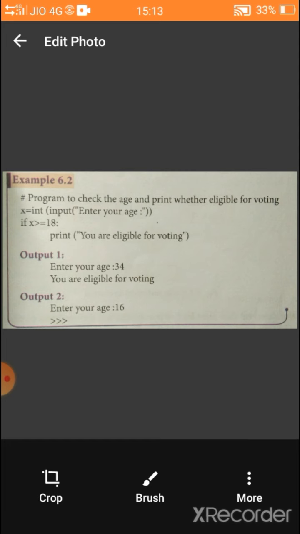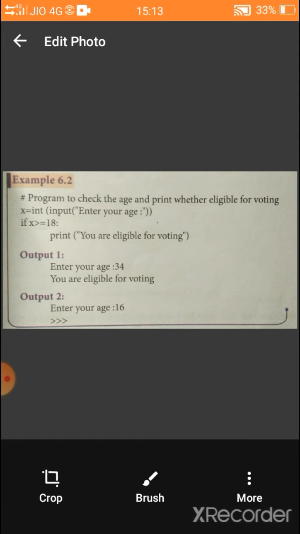Then the next statement is if statement. If is a keyword. x greater than or equal to 18 is a condition. Then colon. In Python language, we have to put colon symbol in all the conditions.